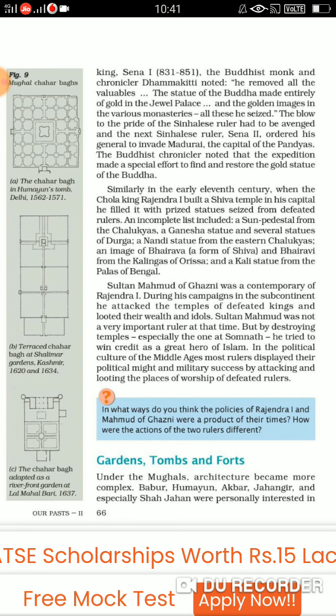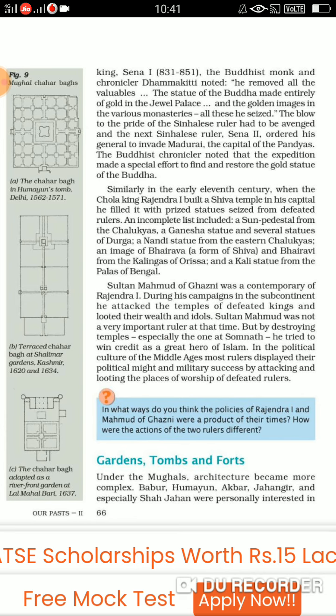Fine. Now after that, the Sinhalese rulers, at the time of Sena II, ordered their generals to invade Madurai, which was the capital of the Pandyas at that time. And the Buddhist chronicler noted that the expedition was a special effort. They just wanted to find and restore the gold statue of the Buddha.